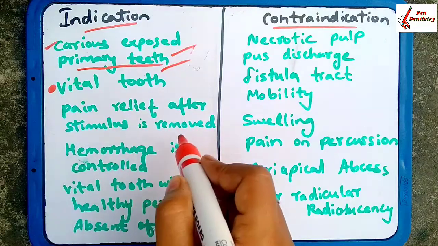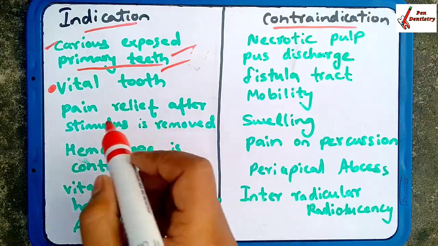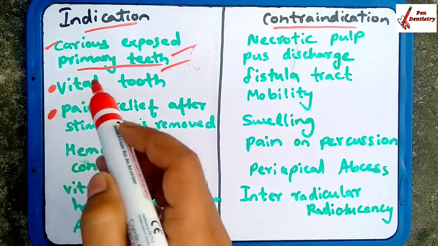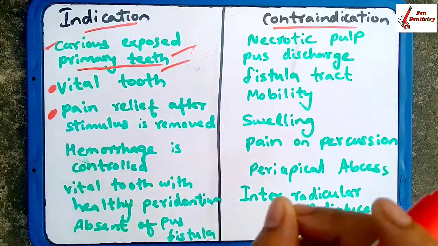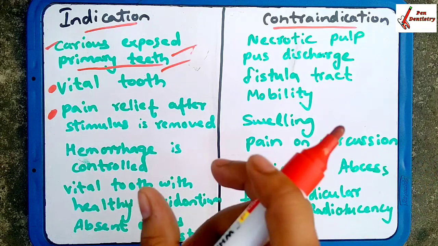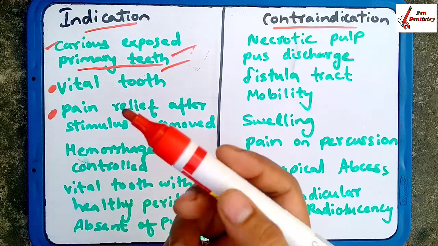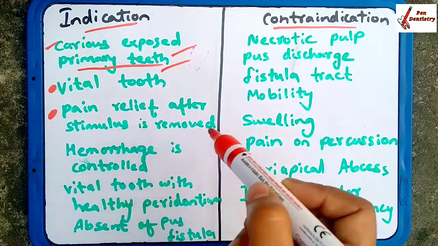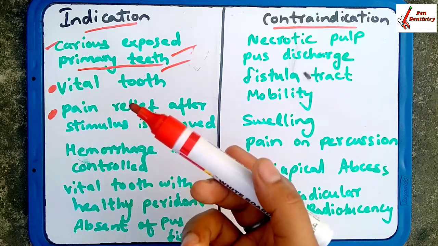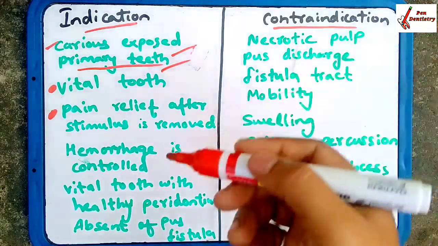Pain relief after stimulus is removed. If the patient is having pain and when the stimulus is removed, the pain is relieved, then pulpotomy is done.